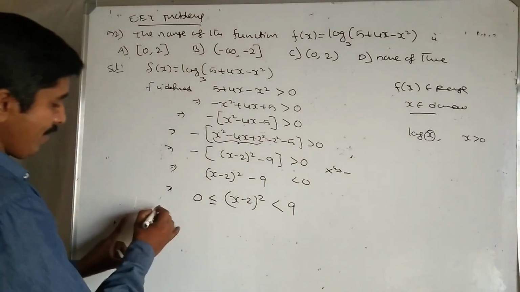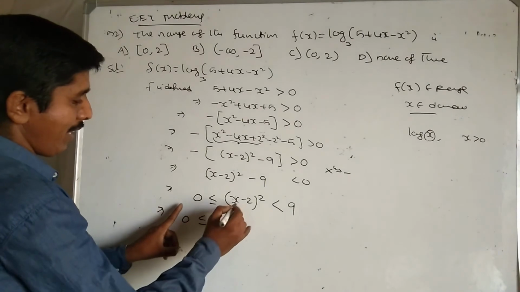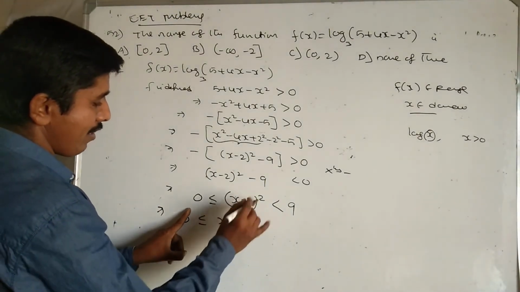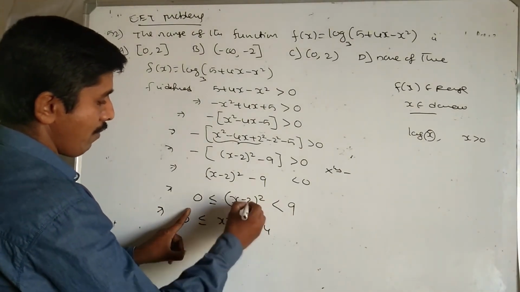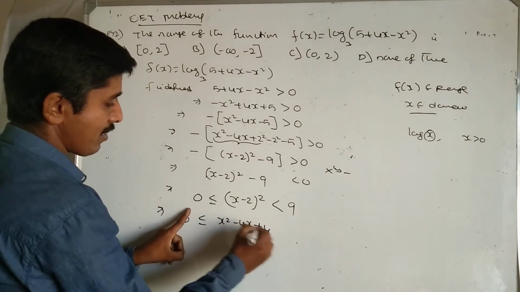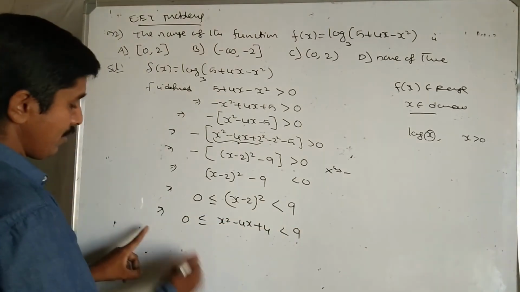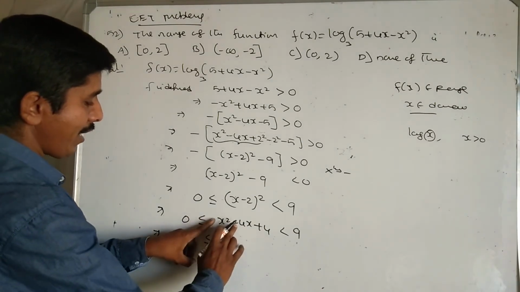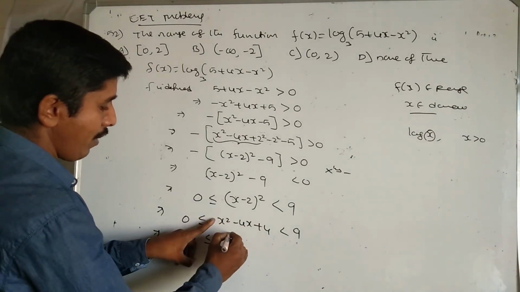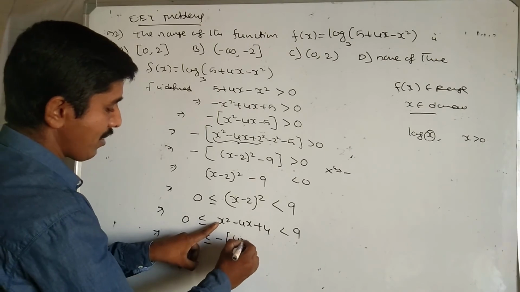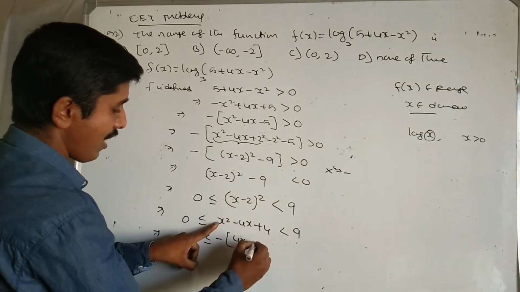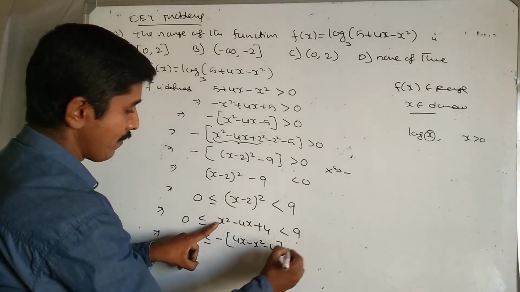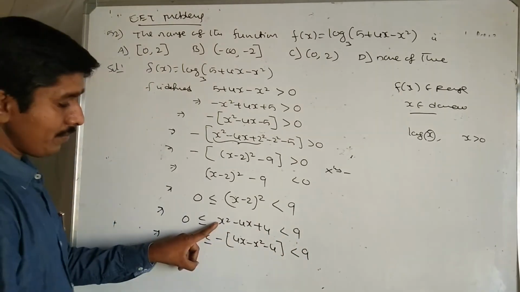Less than 9. Now I am expanding this: x square plus 4 minus 4x, less than 9. 0 less than or equal to, here I am taking minus common: minus x square minus 4x, minus 4, less than 9.